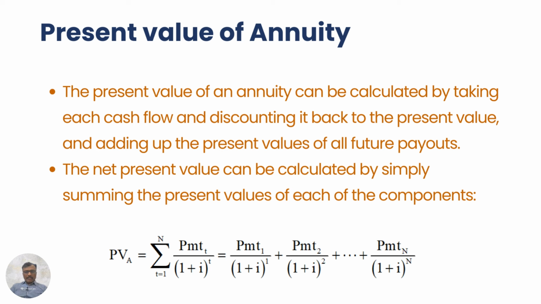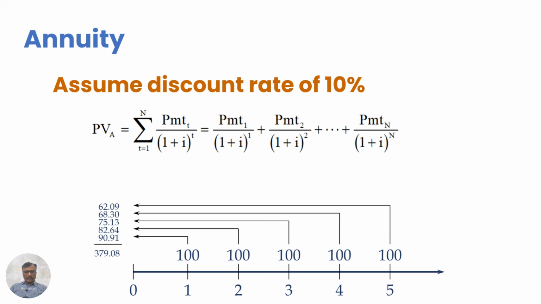So for that, you have to calculate the present value of the annuity. This can be achieved by discounting each cash flow back to the present value and then summing all the present values. In this case, the present value of the annuity amounts to rupees 380.